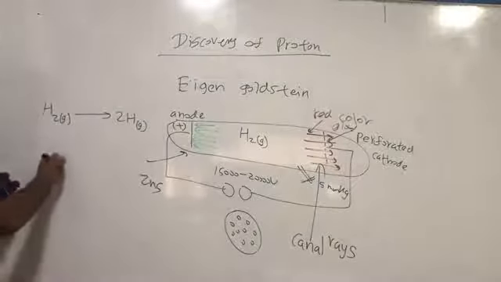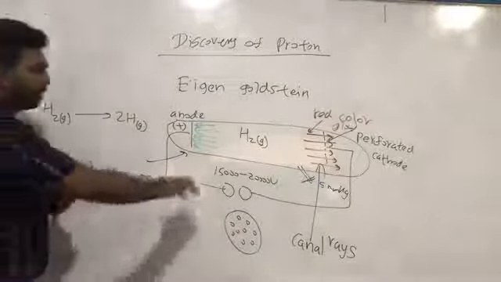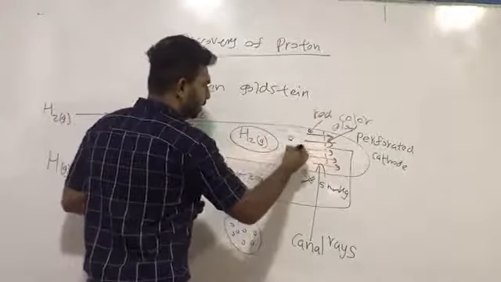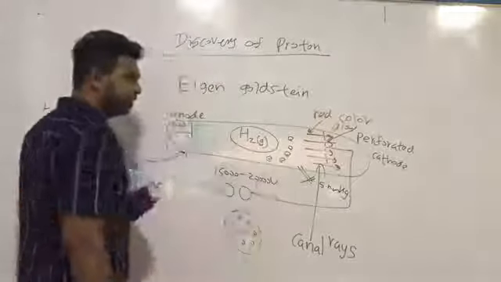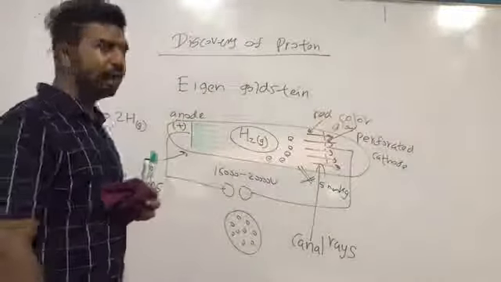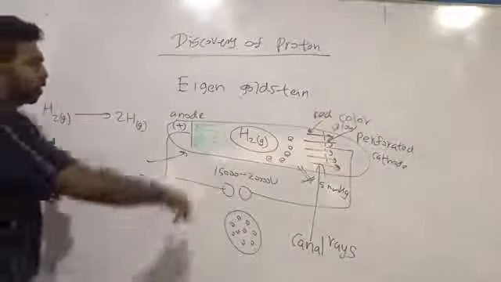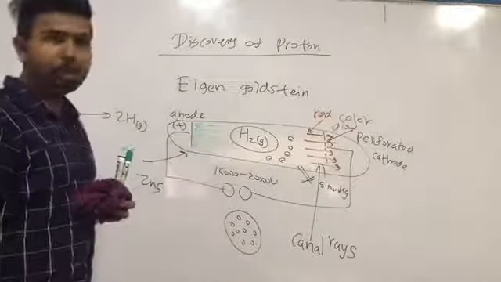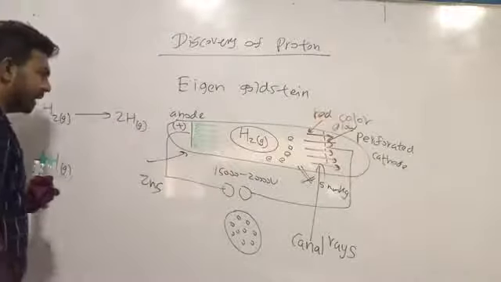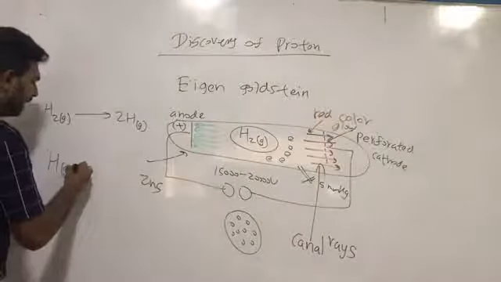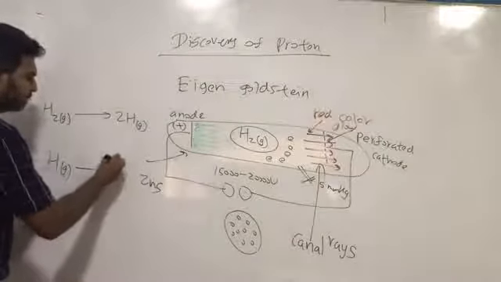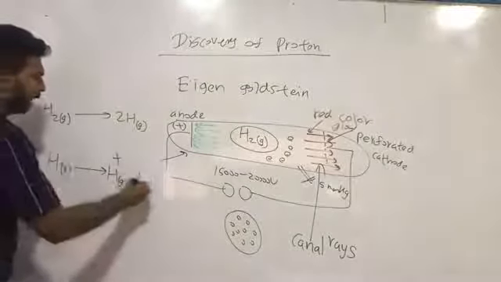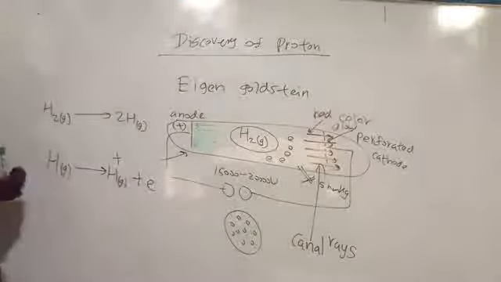Then there are electrons. When electrons pass by the hydrogen atoms, they will collide with the atoms. These colliding electrons can remove electrons from the atoms.